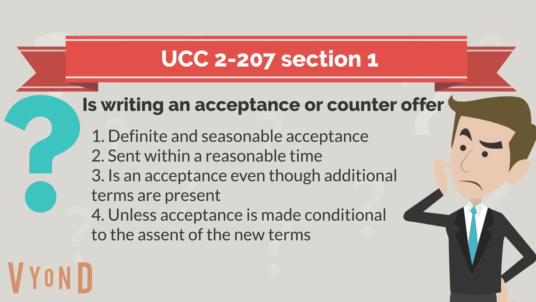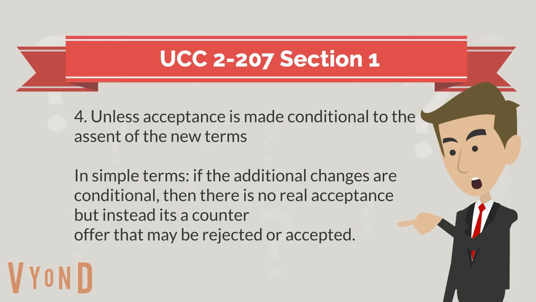In element number 1, there are 4 tests to see if the writing is an acceptance or a counteroffer. They are: 1. A definite and seasonable acceptance. 2. That is sent within a reasonable time. 3. Is an acceptance even though additional or different terms are present. And 4. Unless acceptance is made conditional to the assent of the new terms. The entire section hinges on number 4, so let's take a closer look.